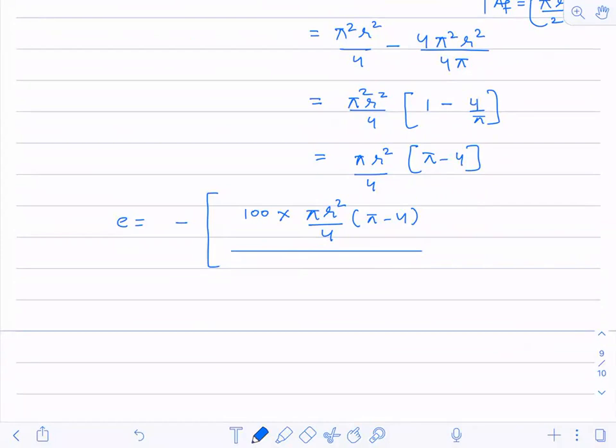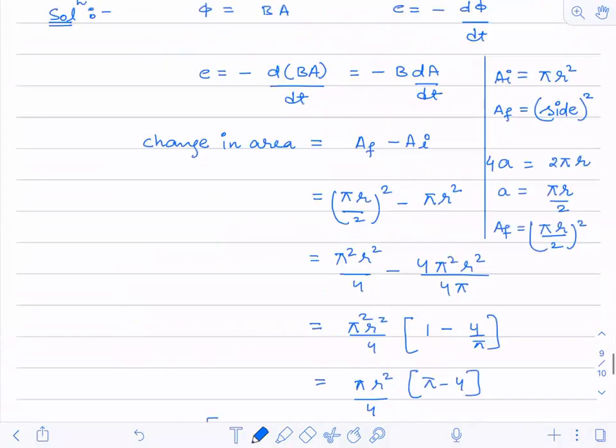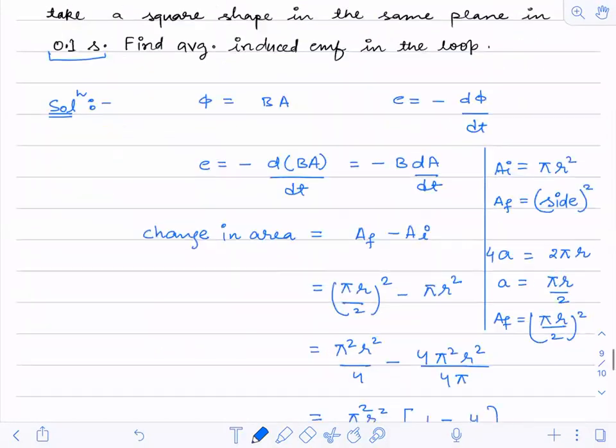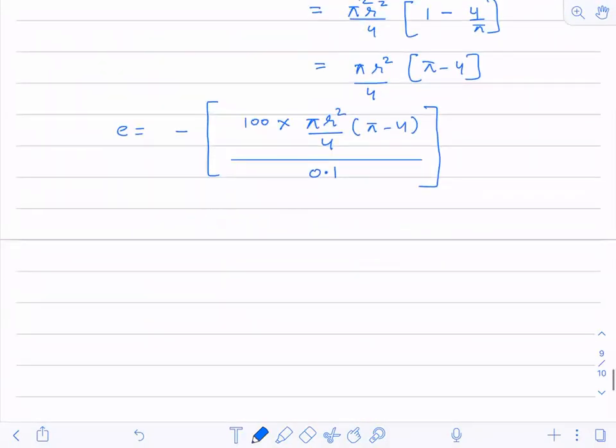time. So time is 0.1 second if you check. Now you can solve this and get the value. I guess you can solve this thing and get the value. Okay. So this was about the calculation of EMF.